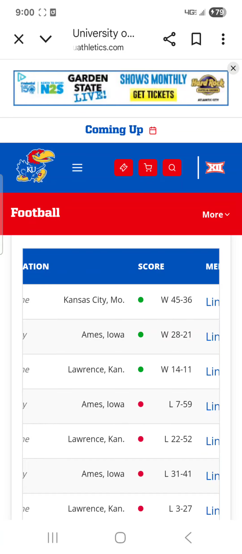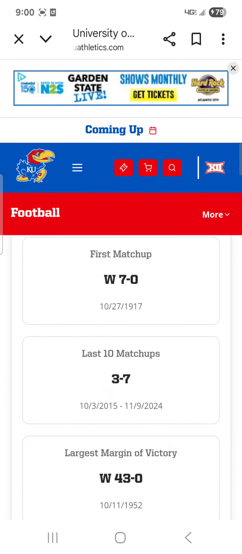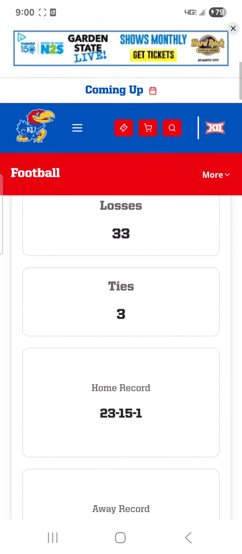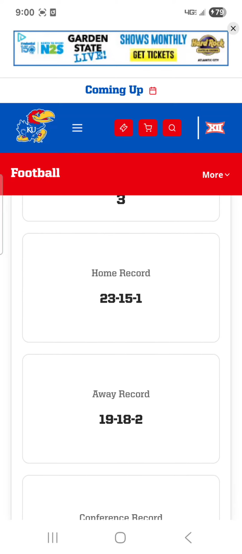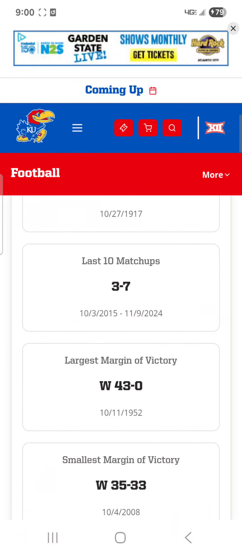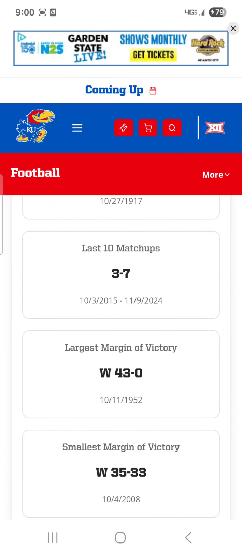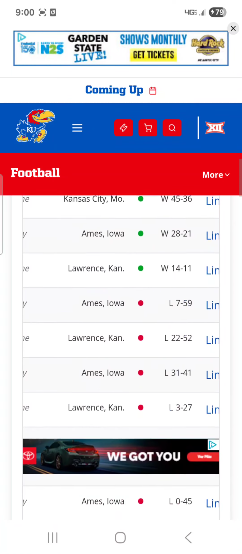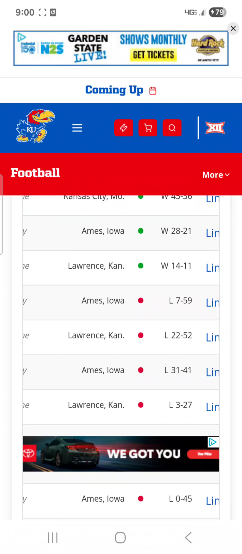Kansas versus Iowa State. All time, they're 23-15 at home and 18-2 on the road. Iowa State has won 3 in a row against Kansas, but they're 3-7 in their last 10. As we can see here, they won last year in Kansas 45-36. The year before that, they won in Ames 28-21, and the year before that, they won 14-11 in Kansas. But after that, they lost 7 straight.